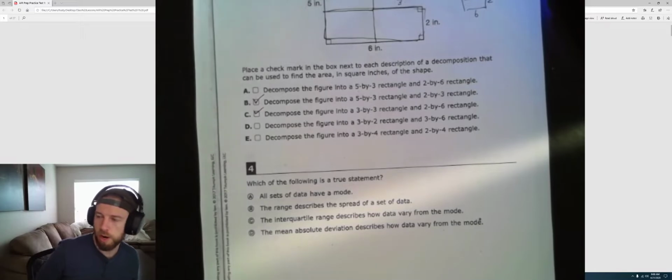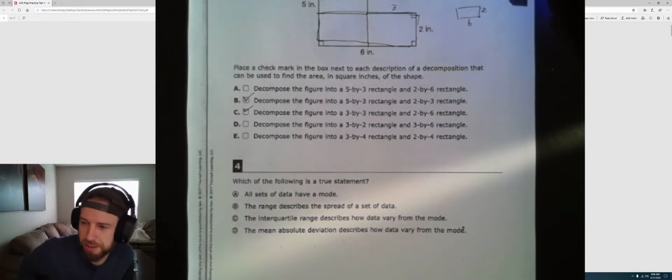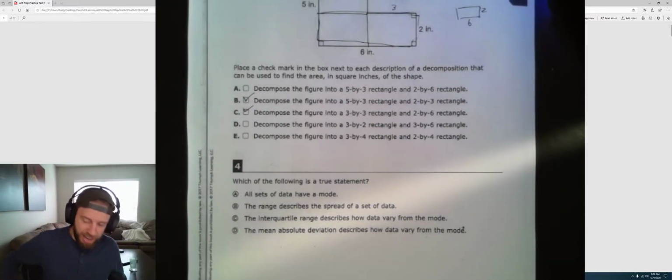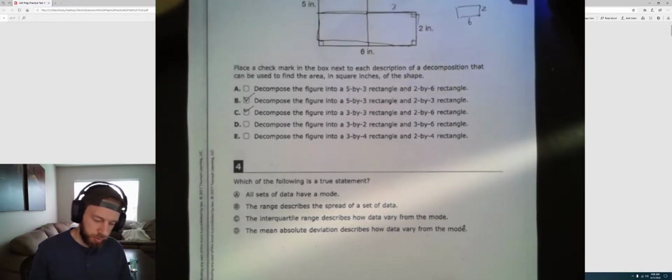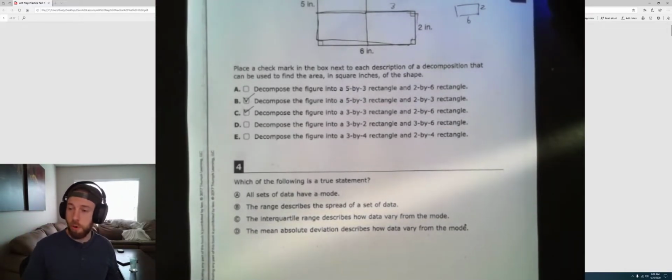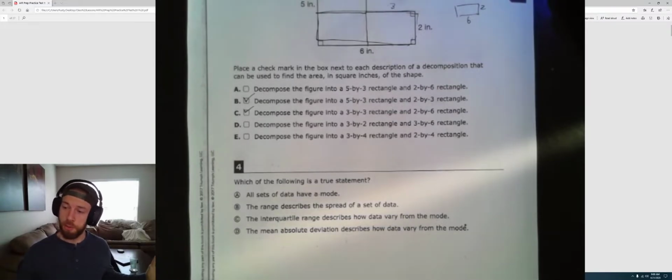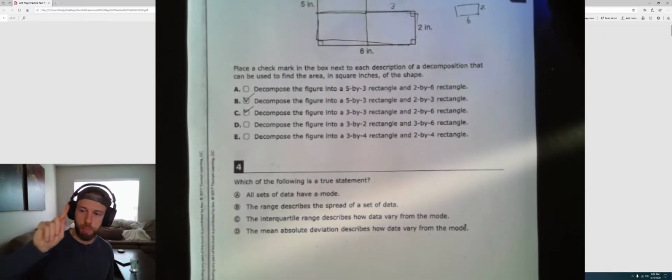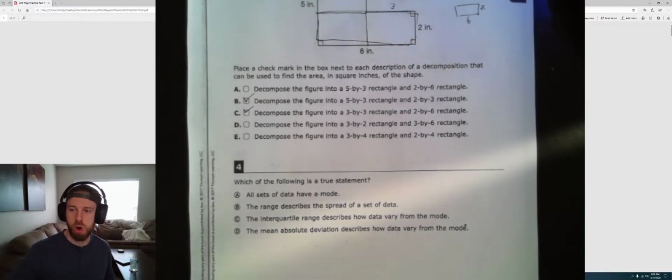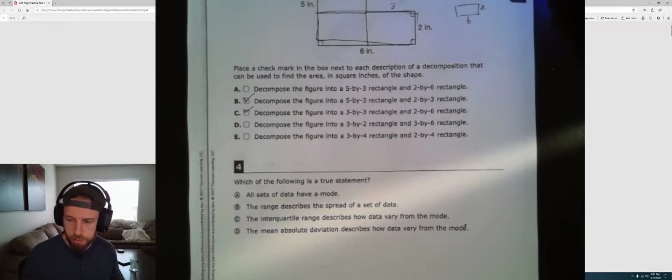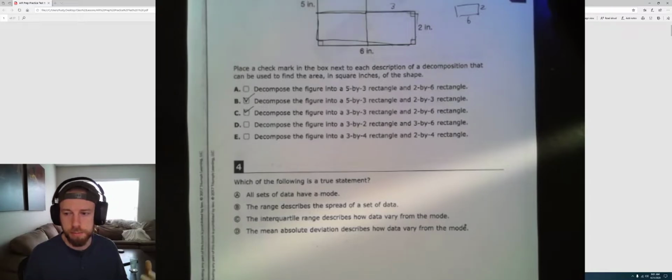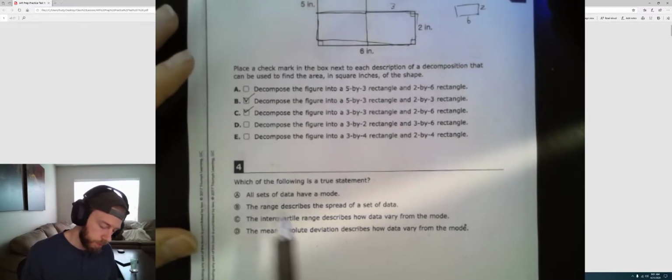Hopping down to number 4. I'm moving a little bit quicker, guys, because like I said, this is my second time doing this. If you got questions, please ask them, but hopefully this is some good review for you. Number 4 of the most recent chapter that we did about data. Which of the following is a true statement? Again, make sure you guys are pausing the videos, trying these on your own, and then getting the answers, because just watching me solve problems does not make you better. Okay? I get better, but not you. So try it yourself first.